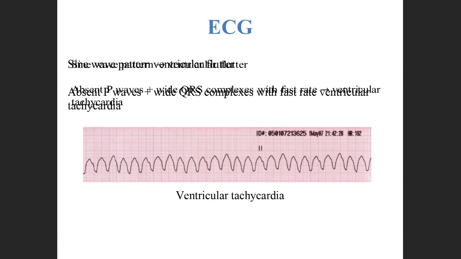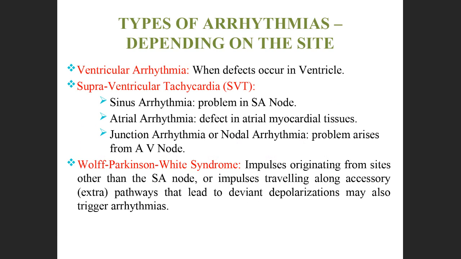If the graph is like a sine wave, it denotes ventricular flutter. If the P wave is absent and the QRS complex is very wide with fast rate, then it denotes ventricular tachycardia. In this graph, you can see there is no P wave. Only the QRS complex is there. That too, it should be thin like this, but here it is broad. Then it is denoting ventricular tachycardia. That means the ventricles are contracting faster.